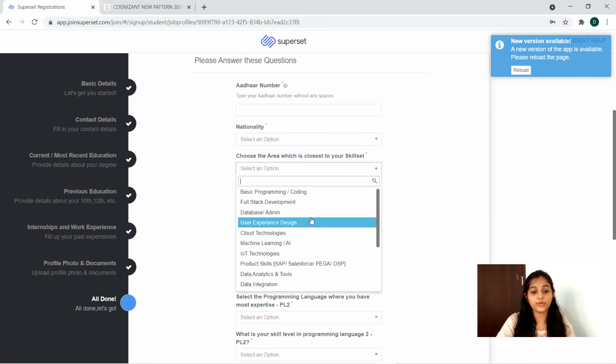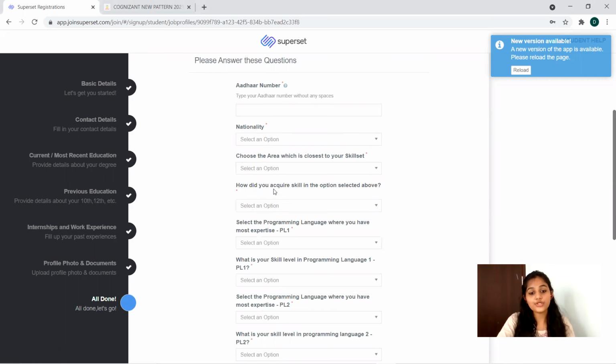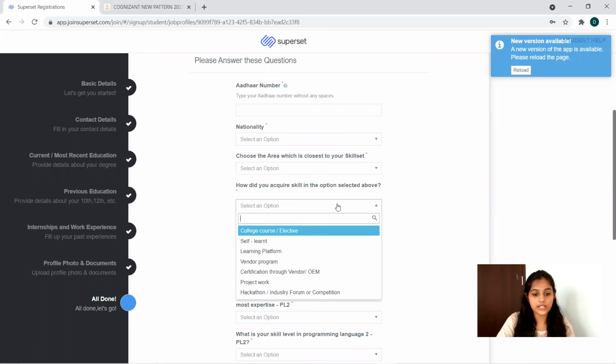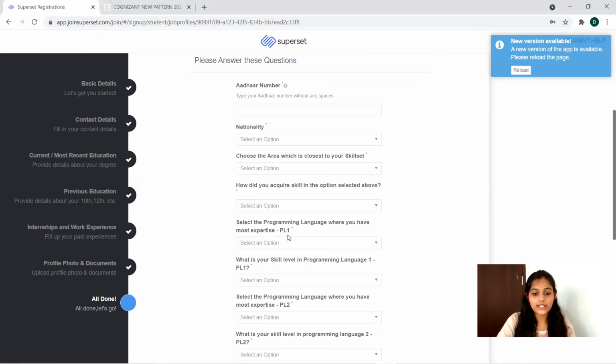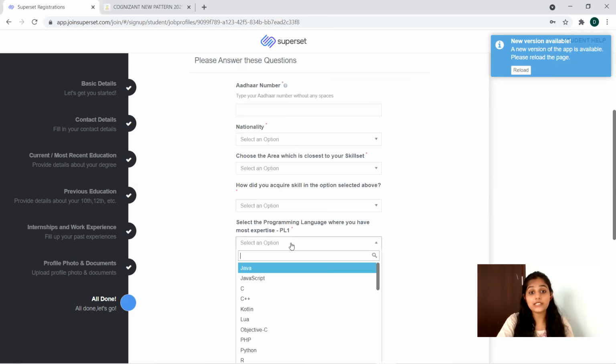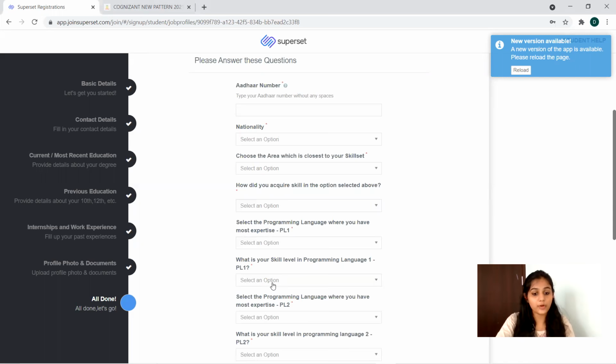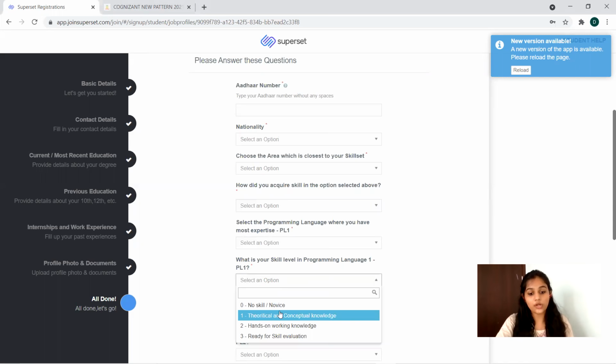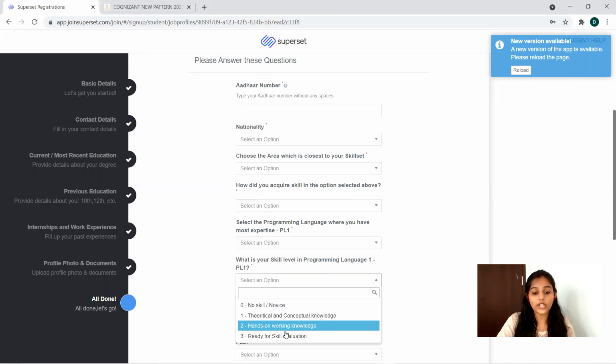Among these, you can select which is your cup of coffee. Then, how did you acquire skills in the option selected below? From where did you get those skills? From some certification programs, competitions, college, whatever it is, you can give. After that, the first programming language that you know correctly, you can give. And what is the level of your knowledge? You can provide that too. That is theoretical knowledge alone, conceptual, hands-on working knowledge, ready for skill evaluation. Whatever it is, you can give.